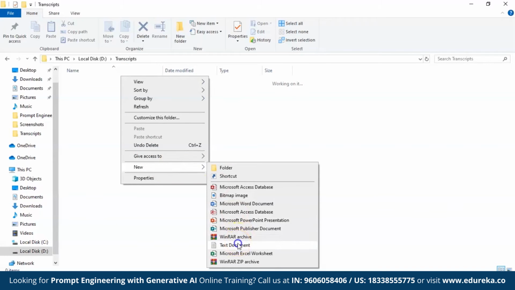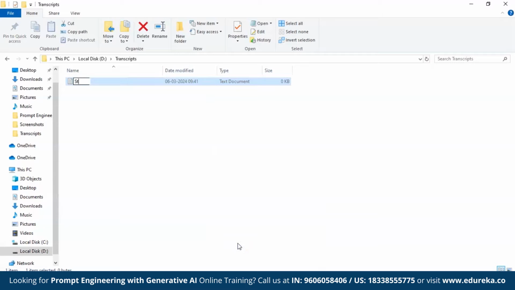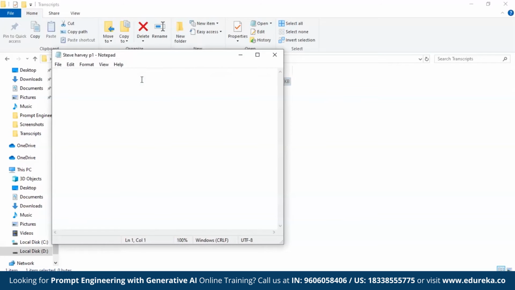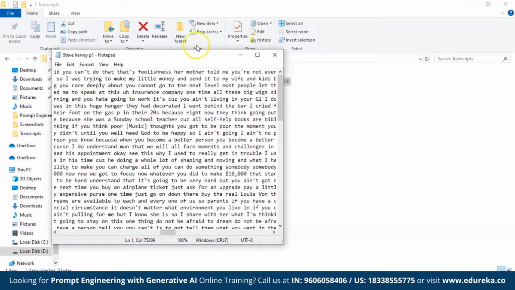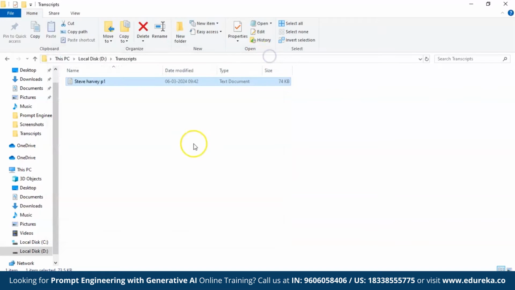So I need a new text document, and let's save it as Steve Harvey part 1. Over here I'm going to paste the entire transcript. Control S, it got saved, and we're ready to go.